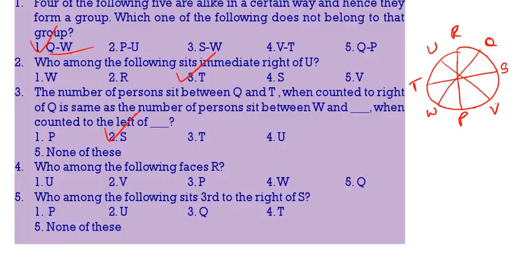Then who is facing R? R is facing P. Who is sitting third to the right of S? U is the correct answer. Then see the next question, that is 6 to 10.